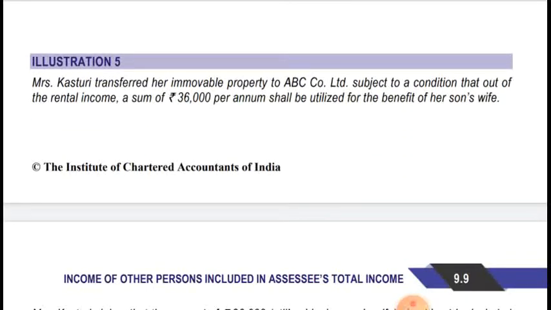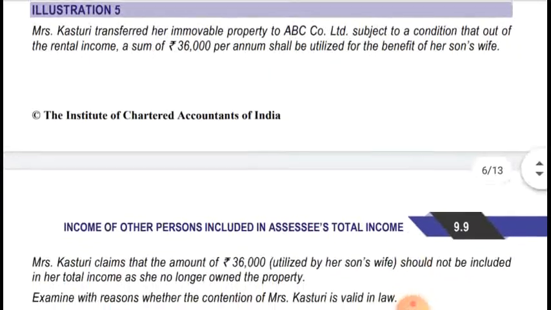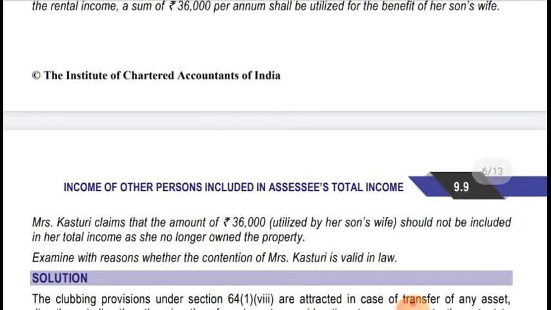Mrs. Kasturi transferred her house property, her immovable property, to ABC Company Limited, subject to the condition that out of the rental income, a sum of rupees 36,000 per annum shall be utilized for the benefit of her son's wife. Mrs. Kasturi claimed that the amount of 36,000 utilized for her son's wife should not be included in her total income, as she no longer owned the property.